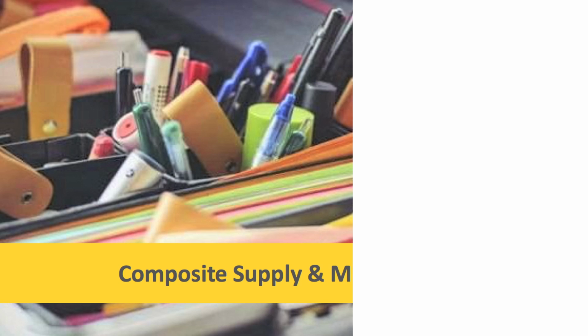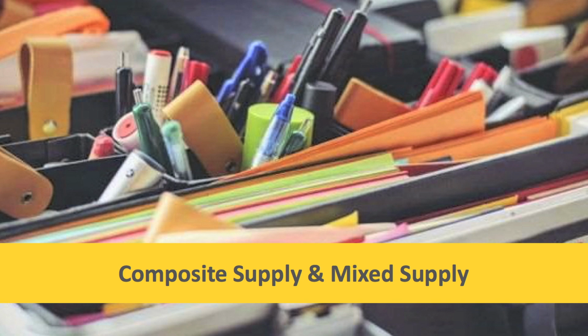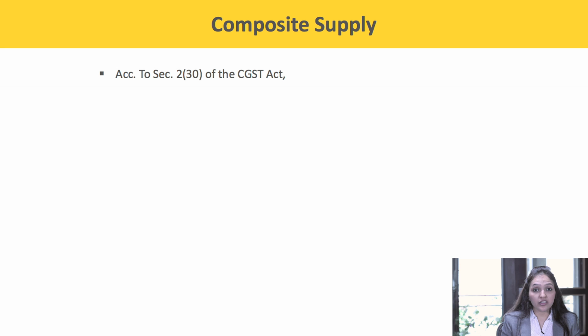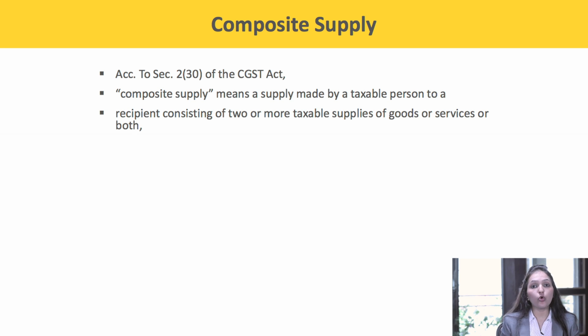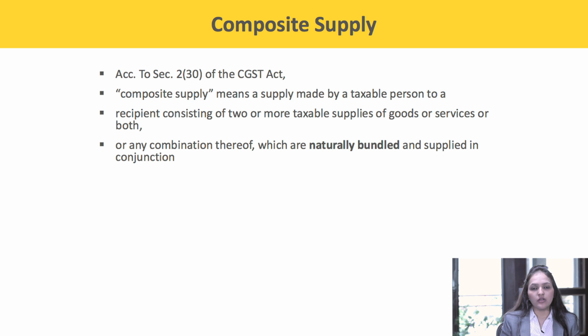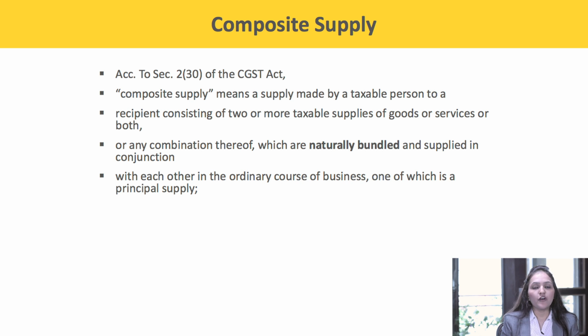What is the meaning of composite supply and mixed supply? According to section 2 clause 30 of the CGST Act, composite supply means a supply made by a taxable person to a recipient consisting of two or more taxable supplies of goods or services or both, or any combination thereof, which are naturally bundled and supplied in conjunction with each other in the ordinary course of business, one of which is a principal supply.